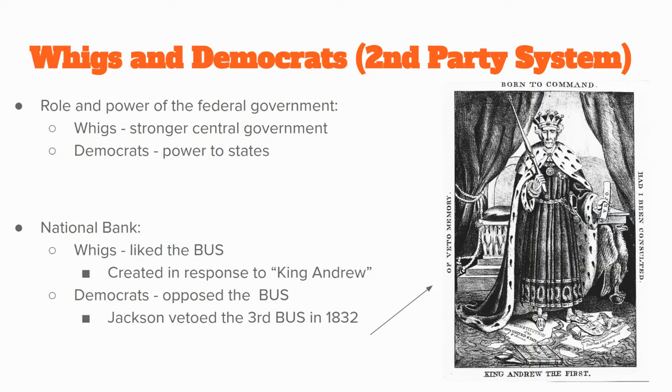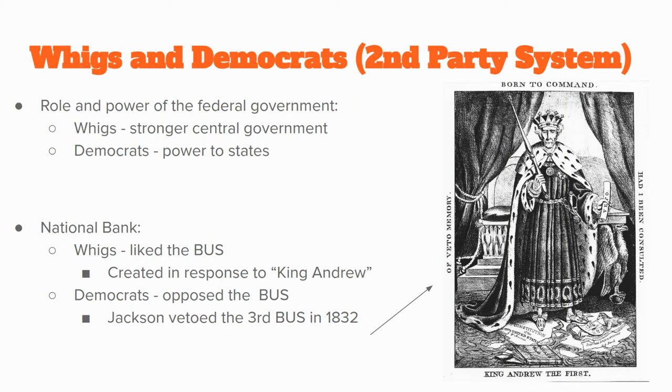So, the role and power of the federal government. What does each party believe in? The Whigs want a stronger central government, and the Democrats want more power to the states. Now, again, this is in general because sometimes they're going to go against these ideas, but in general, that's what they believe. As far as the national banks go, the Whigs like the Bank of the United States. That should make sense because the Bank of the United States is a strong central government idea.